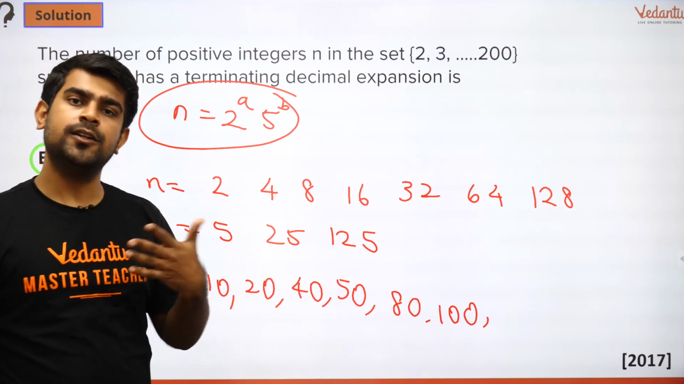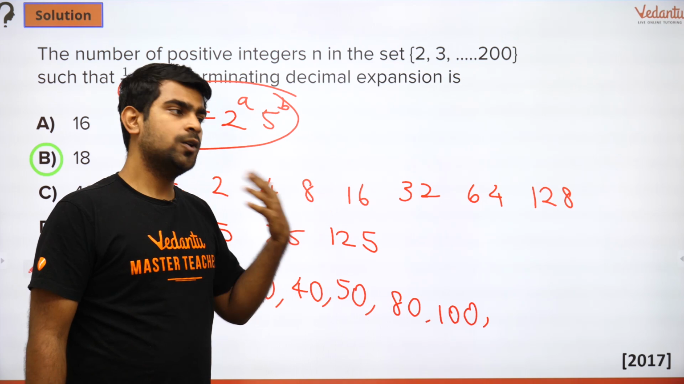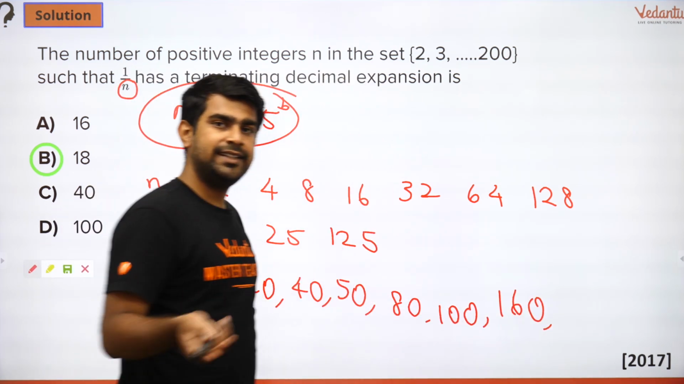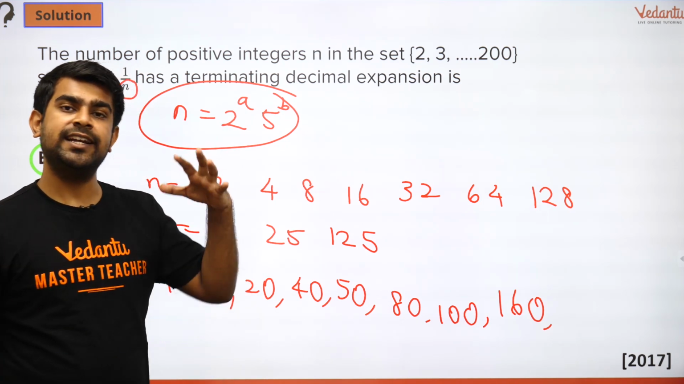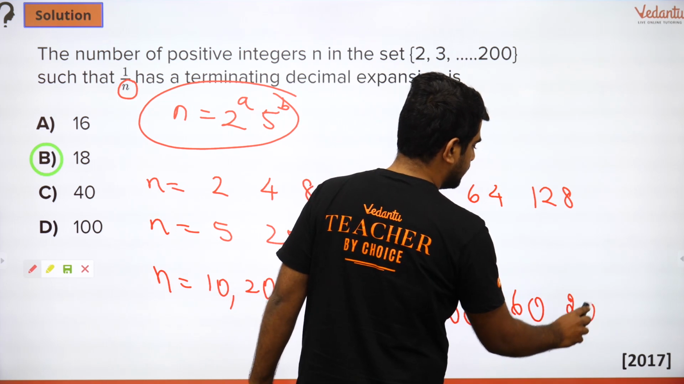140 has 7, nope. 150? Nope, again 3 it has, right? 160? Yep, 160 can come. Then 170? No. 180? Nope. 190 also is not allowed. Only then you will have 200.